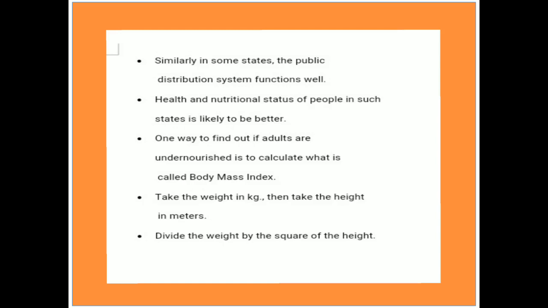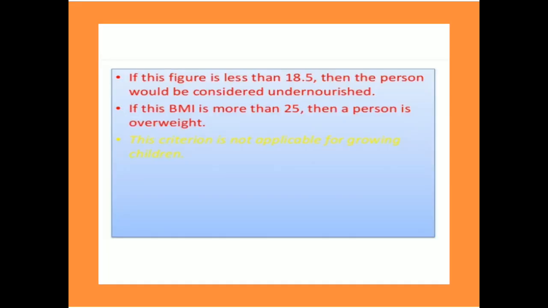One way to find out whether adults are undernourished is to calculate the body mass index. Take the weight in kilograms, as I told you in our previous slide, then take the height in meters, and divide the weight by the square of the height. If the figure is less than 18.5, then a person would be considered undernourished. If the body mass index, BMI, is more than 25, then a person is overweight, and this is not applicable for growing children.